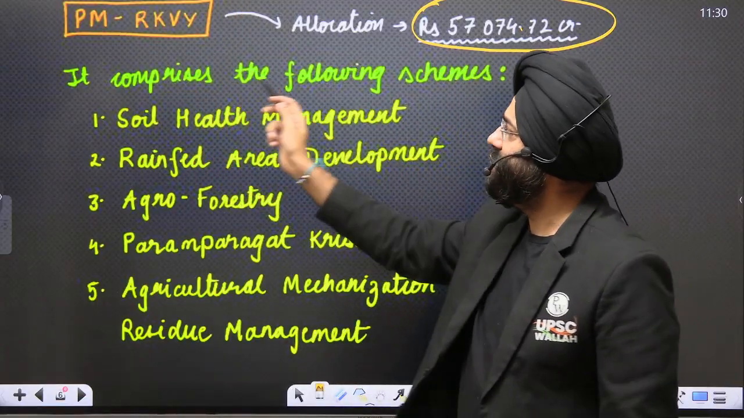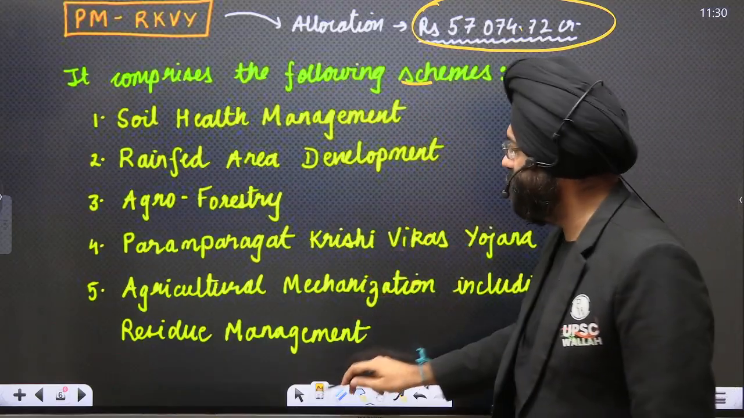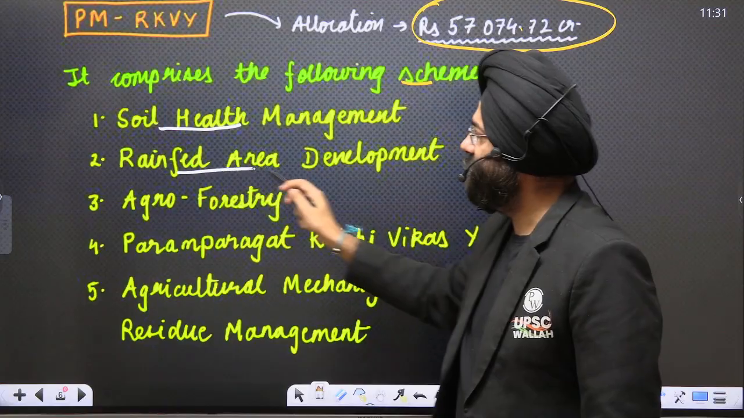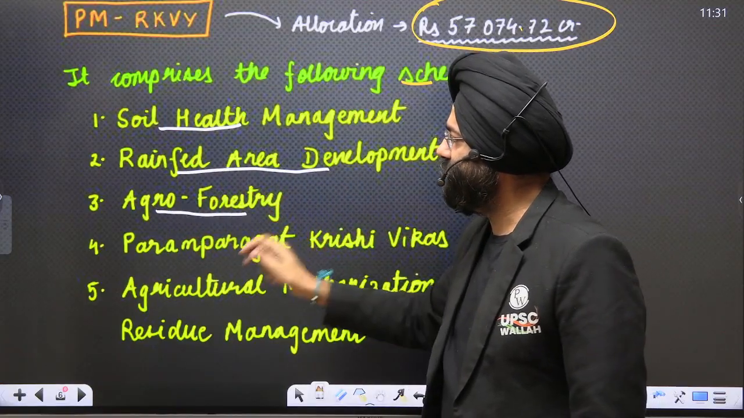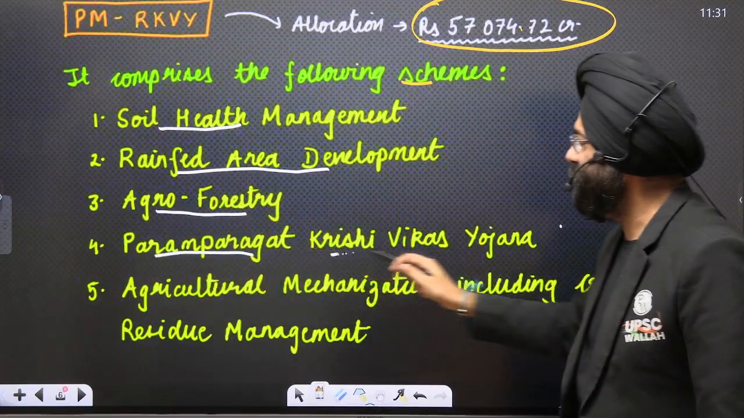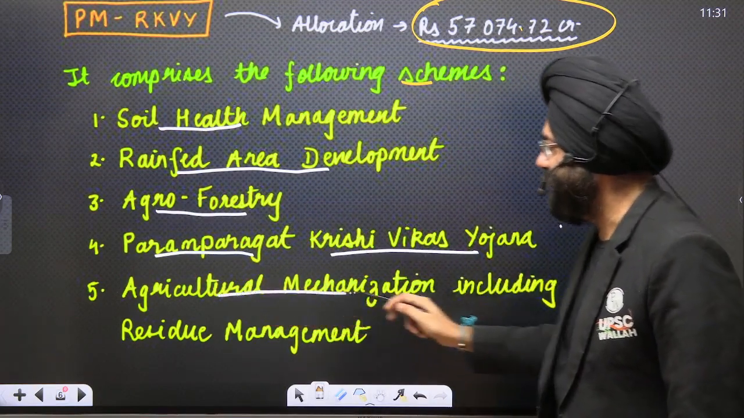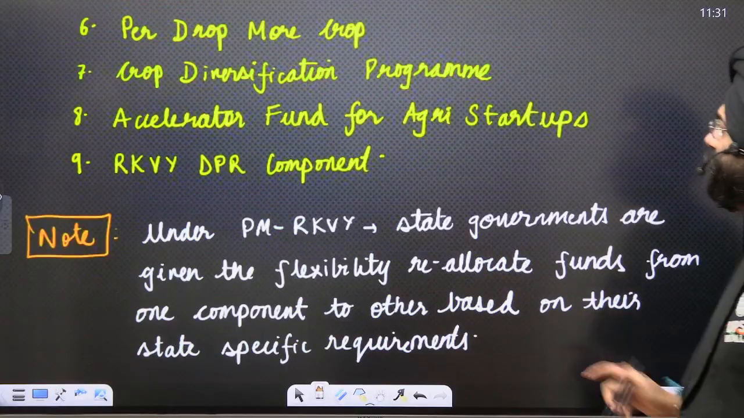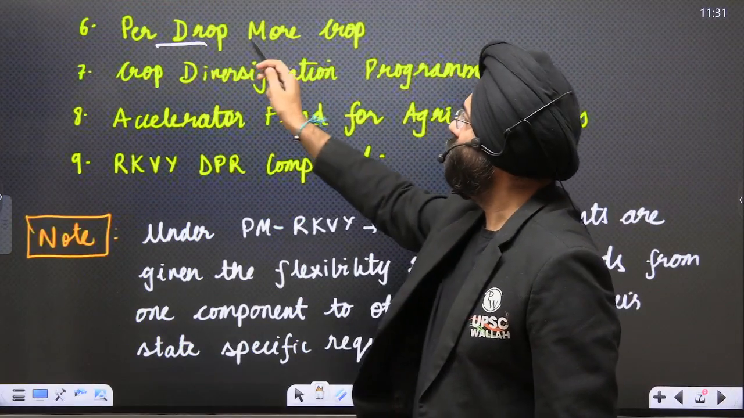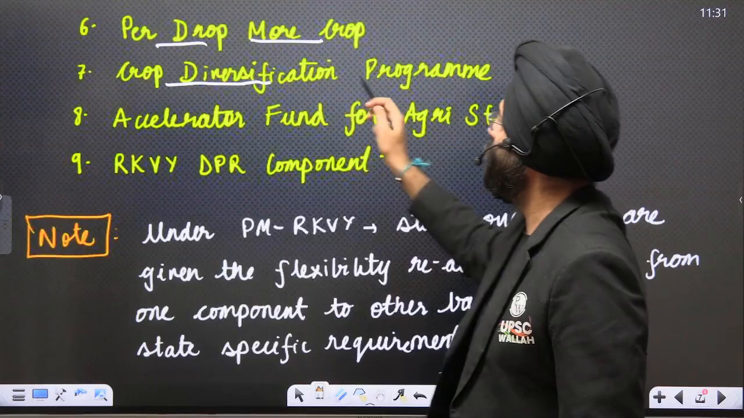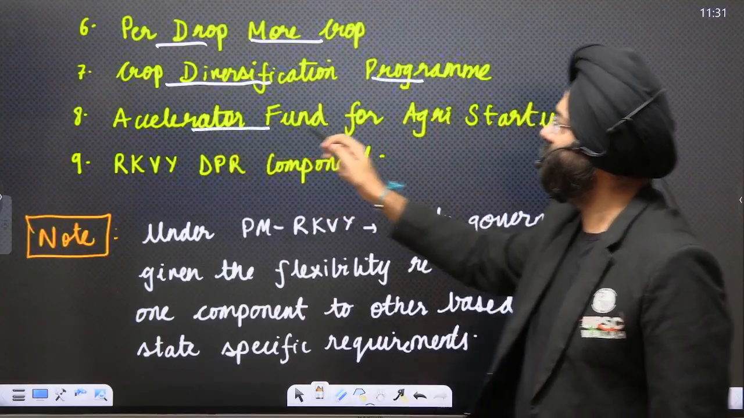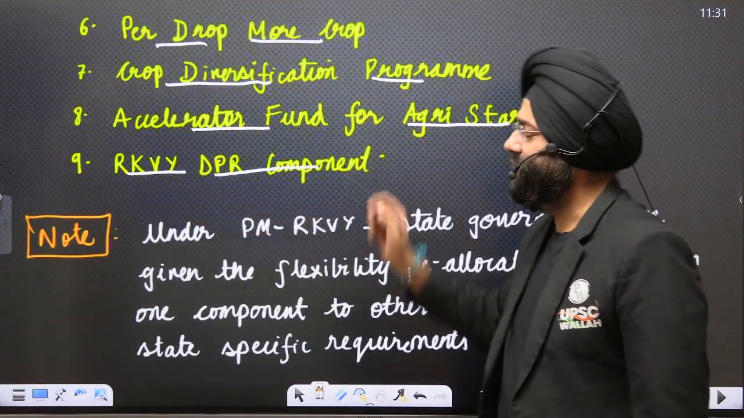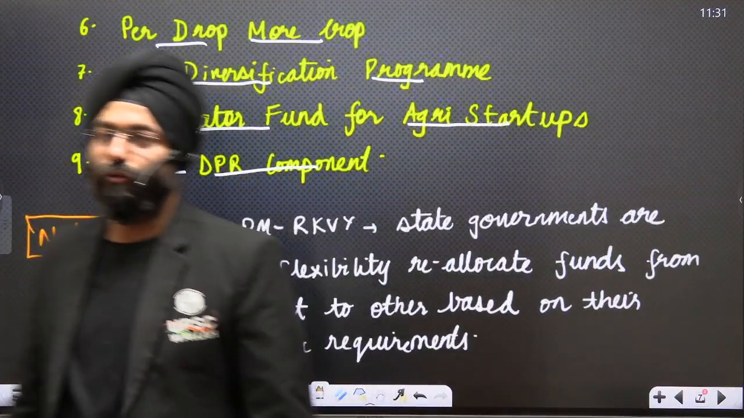So under this, it comprises the following schemes. Please see this. Soil health management, rain-fed area development, agroforestry, Paramparagat Krishi Vikas Yojana, agriculture mechanization including crop residue management. Along with it, per drop more crop, crop diversification program, accelerator fund for agri startups, and RKVY DPR component, detailed project report component, has also been added under this.